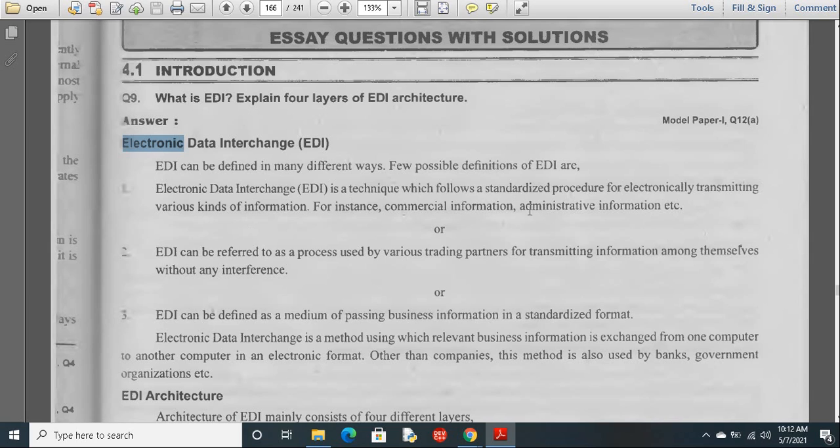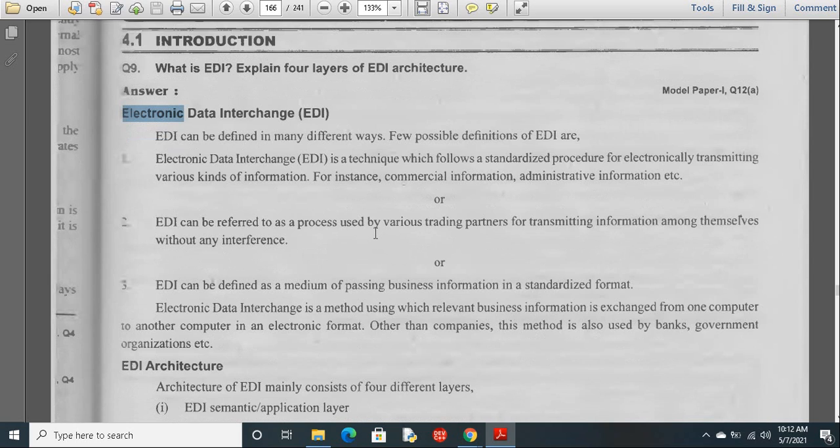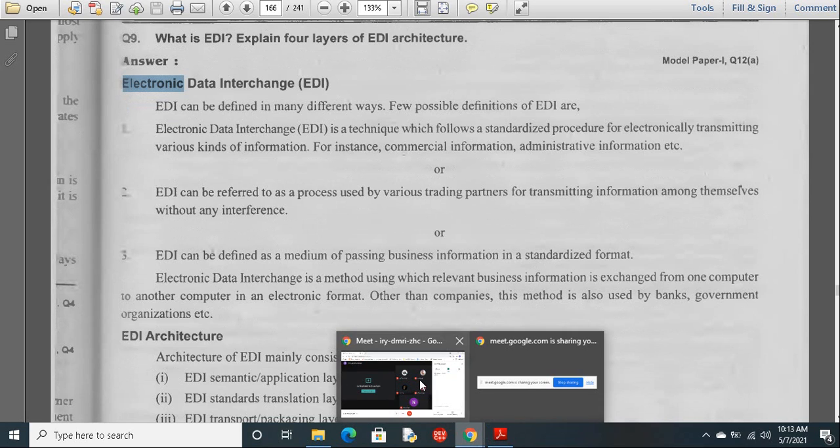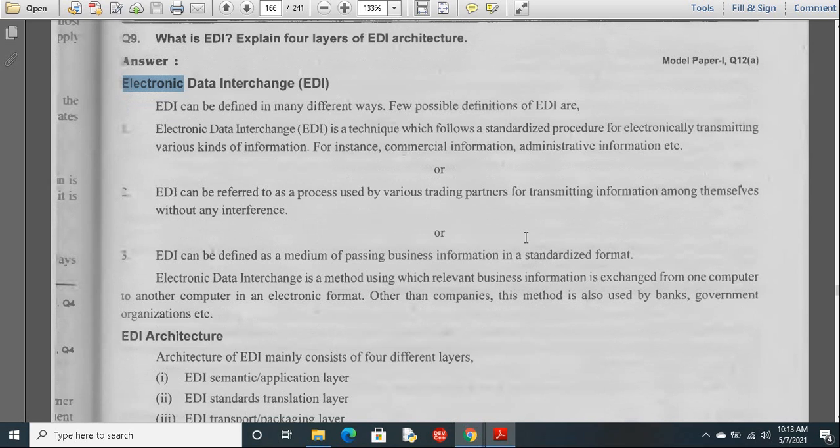For instance, commercial information or administrative information, whatever the information, if you want to transmit it electronically, that is considered as EDI. It can be defined as a process used by various trading partners for transmitting information among themselves without any interface. Without using any other interfaces, we can transmit the data from one person to another person. We use EDI. It also can be defined as a medium of passing business information in a standardized format. So EDI has a specific format to transmit the data from one place to another place, or one computer to another computer.